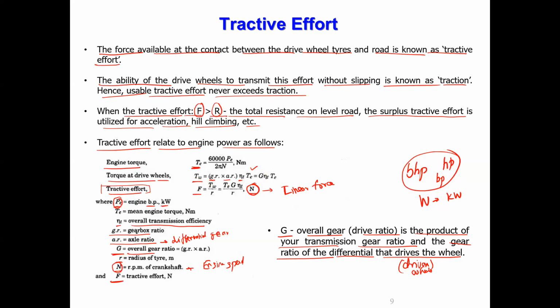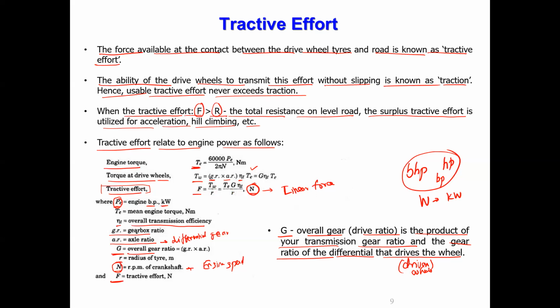TW is nothing but GR into AR multiplied by eta T into TE, which can be written as G into eta T into T. So eta T is the transmission efficiency. Capital G is the gear ratio multiplied by axle ratio. T is what you already calculated, correct? Our interest is finding tractive effort. Tractive effort F is nothing but the torque at the wheel divided by wheel radius. That can be calculated. Okay, so that's how we'll calculate.